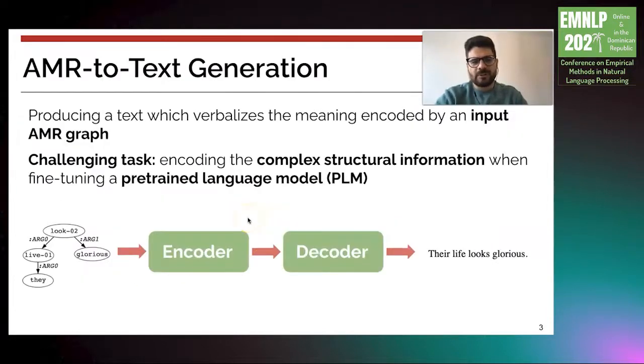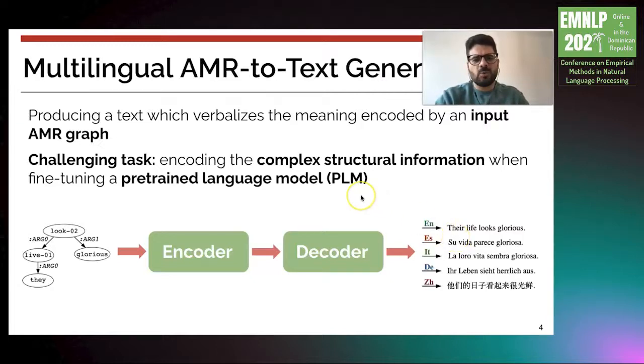In this work we are interested in AMR-to-Text generation. This is a task of producing a text which verbalizes the meaning coded by an input graph. So usually you have an input graph, you train an encoder-decoder model that generates a sentence based on this graph. This is a challenging task because a model needs to encode the complex structural information of the graph in order to generate the text. Usually what we do is we linearize the graph into a sequence of nodes and edges in order to train those models.